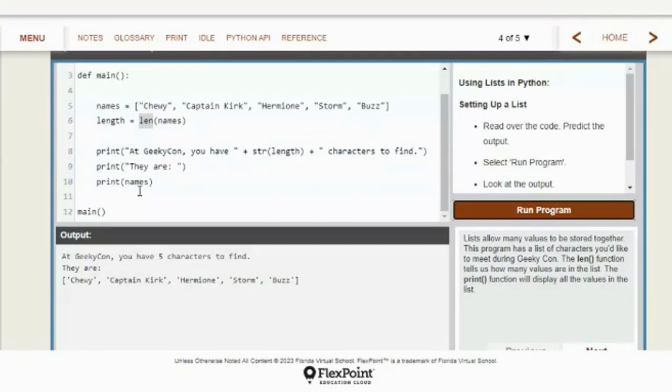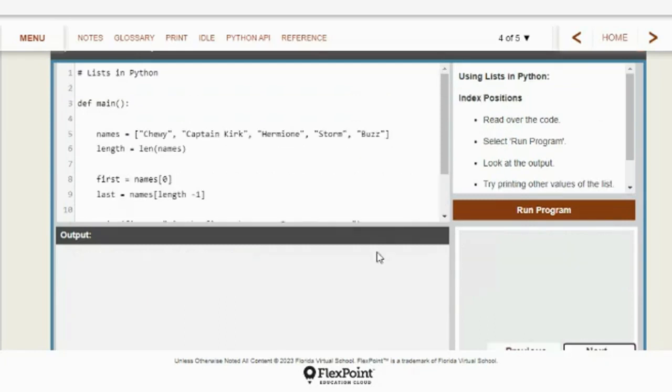There's that they are print statement. And now it just prints your list exactly as it's typed. Exactly that. That's what names equals. So it prints Chewie, Captain Kirk, Hermione, Storm, Buzz. Okay, so that is just a very, very simple look at how lists work. Let's go and look at their next example.